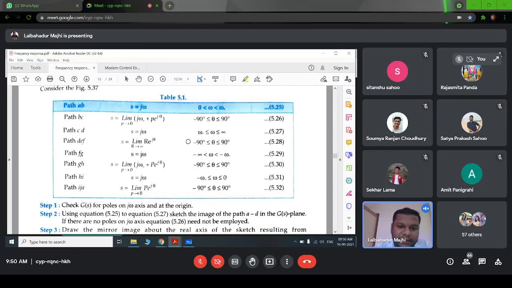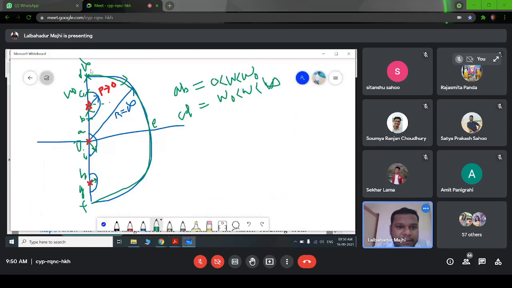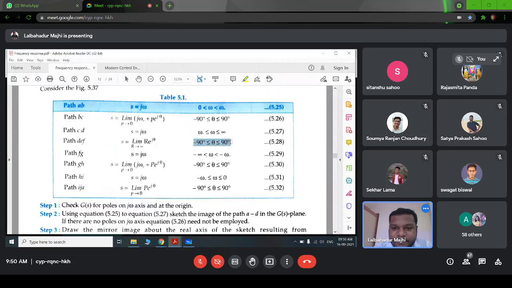So plus 90 will be... Okay, we will see that. Okay, it will be plus 90 to minus 90. So this angle is not that much necessary. Okay, we'll see that later.